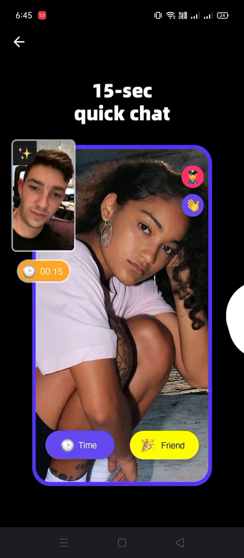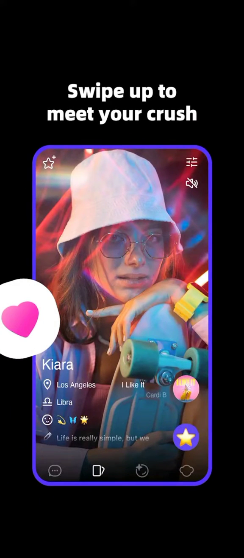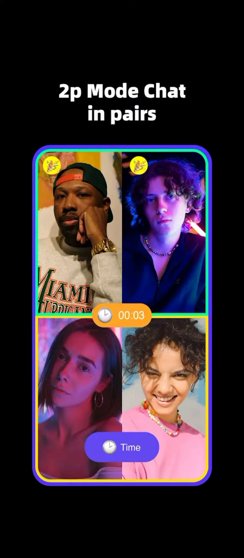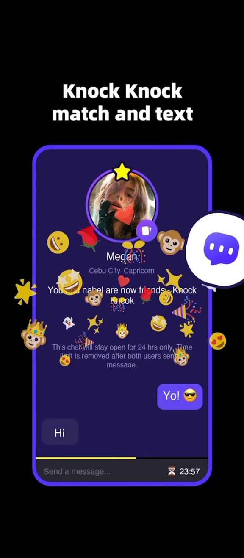15-second quick chat. It's like an introduction, only 15 seconds. First swipe up to me to crash. Then chat in pairs and share your amazing moments. You can share your story with your friends and strangers. Chat by message and text. You'll get a lot of facilities here.